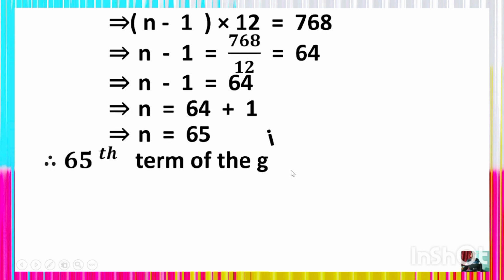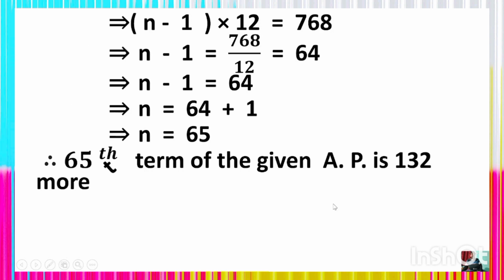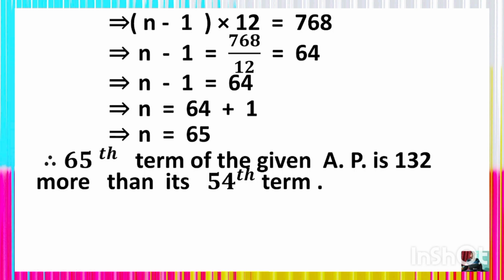Hence we get that the 65th term of the given AP is 132 more than its 54th term. Practice similar kinds of problems because this is one of the most fundamental and vital problems for your CBSE board exam. Understand? I hope you will practice it. Look at another question.